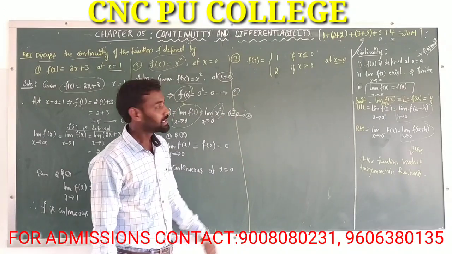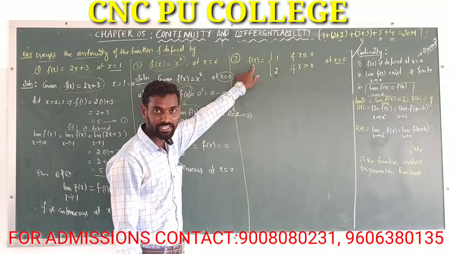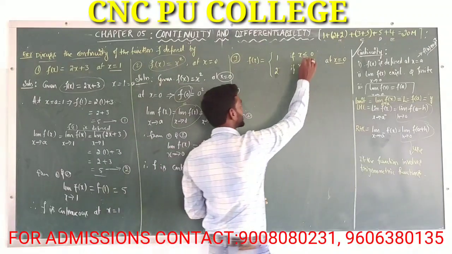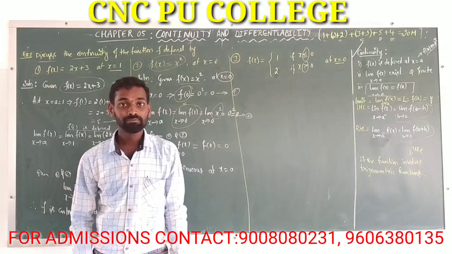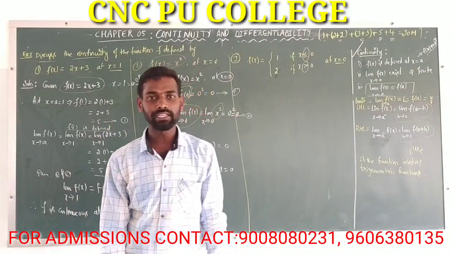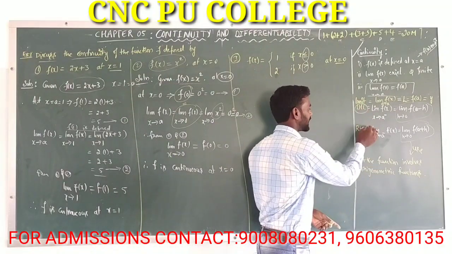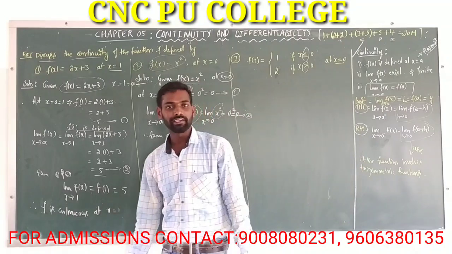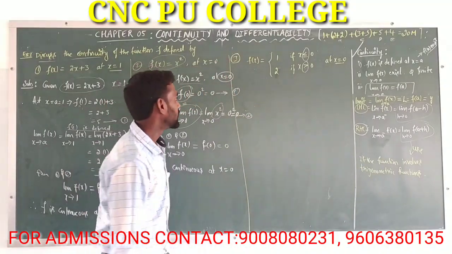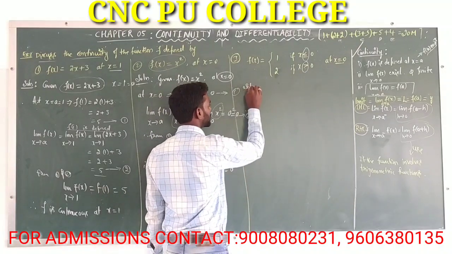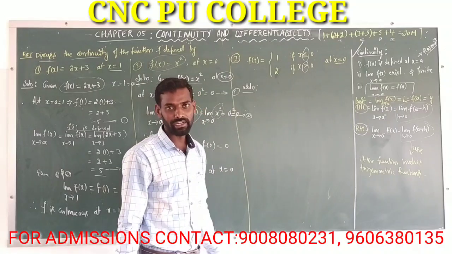This function f of x involves the inequalities x is less than or equal to 0 and greater than 0. If the function involves inequalities, then we have to use left hand limit and right hand limit in order to check whether the function is continuous or not.